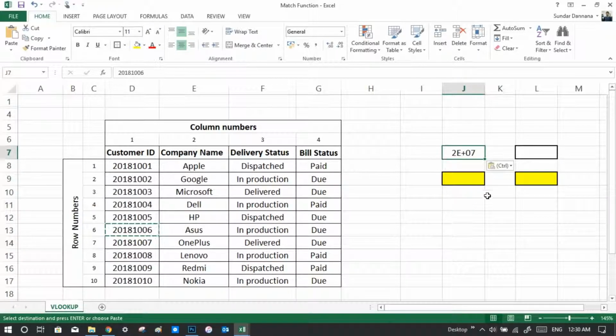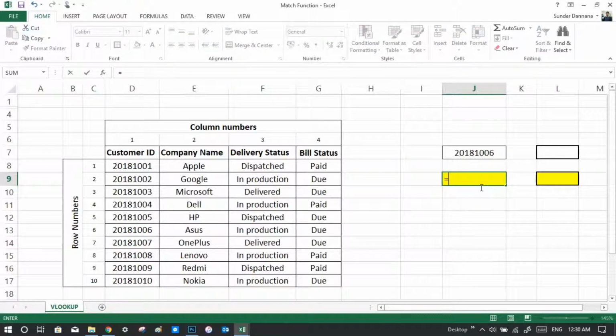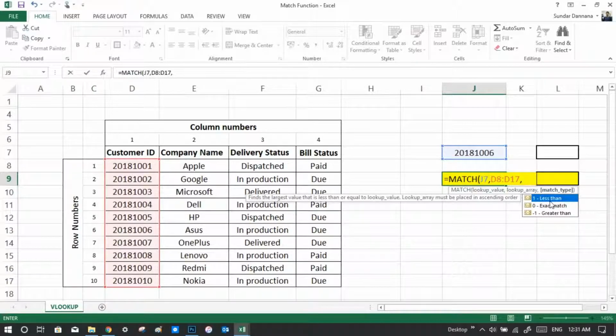I'm entering that same value here, and now MATCH. This is the formula for the MATCH function, and this is the lookup value and lookup array. This is going to be the lookup array, and make sure you select only one vertical column. If you select multiple columns, it won't work. So make sure you select only a single column of data, and the match type, which is exact match, I'm looking for. There you go.